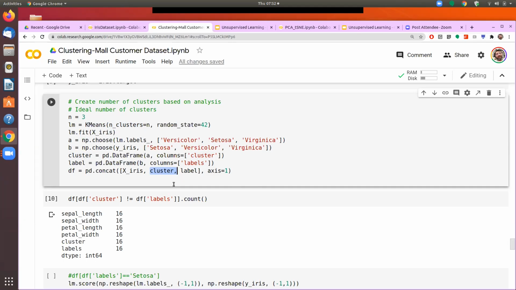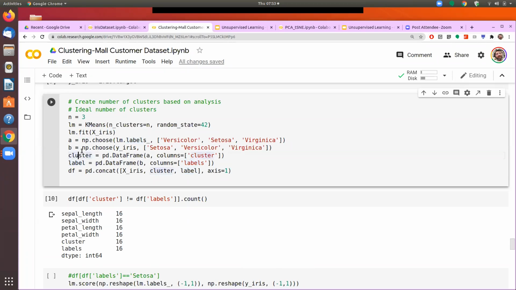And in that process, I did not have any information available about the labeling which was done by the experts. So I have created these clusters blindfolded without having any information about what these flowers could be. I have just seen the similarity between these flowers and said that there are 3 different categories. And then we said, how do we name the categories? Then we also bring in the actual labels which were done by, say, botany experts, and we would like to see that side by side, whether these are matching or not.